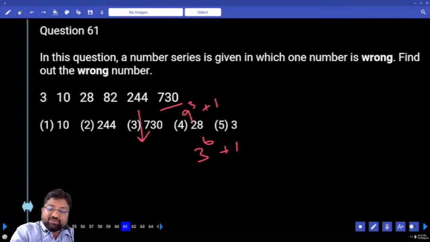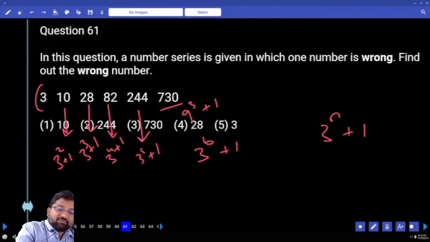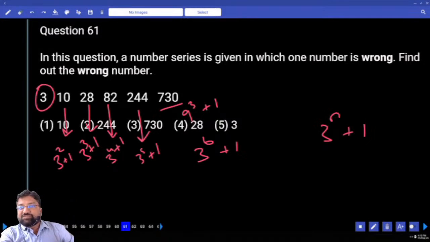If you observe carefully, I can represent every number as 3 power n plus 1: 3 power 2 plus 1, 3 power 3 plus 1, 3 power 4 plus 1, 3 power 5 plus 1. Which is my wrong number? Understood? It should have been 4. Clear?